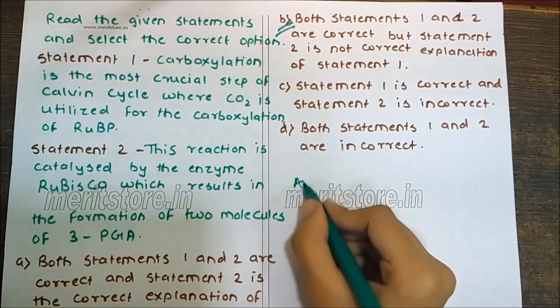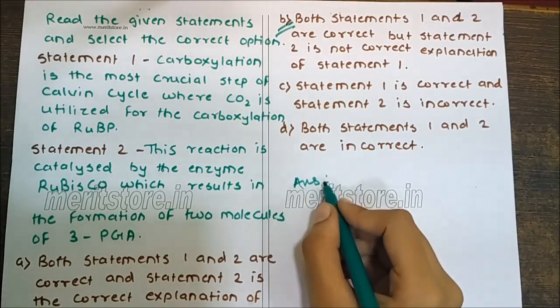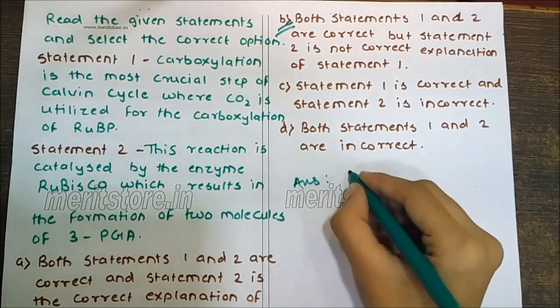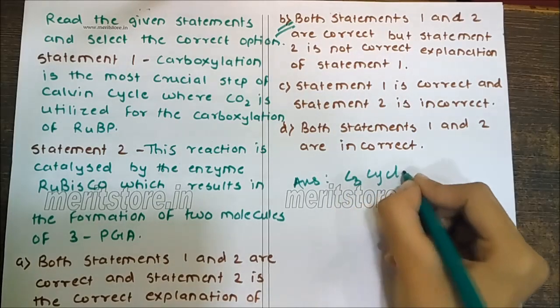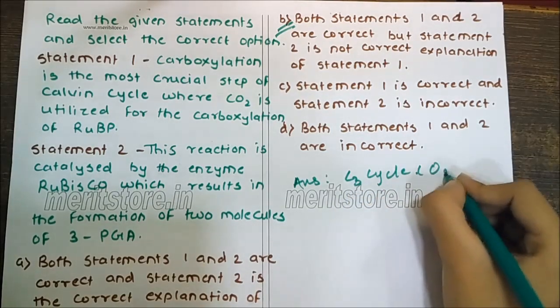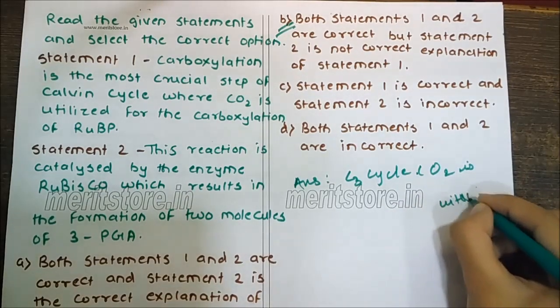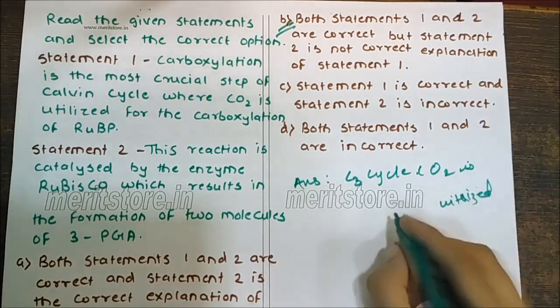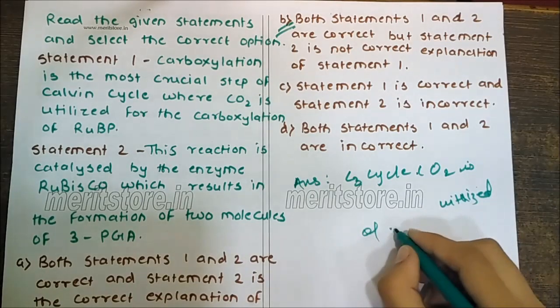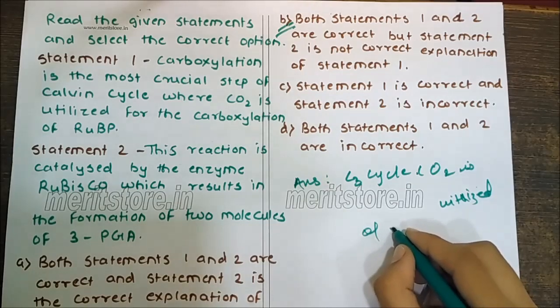Why? Because carboxylation is the most crucial step of the Calvin cycle, that is the C3 cycle, where CO2 is utilized for carboxylation of RuBP through the use of ATP and NADPH generated by the light reaction.